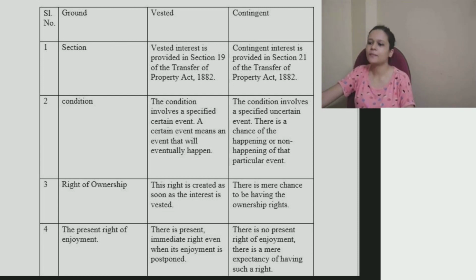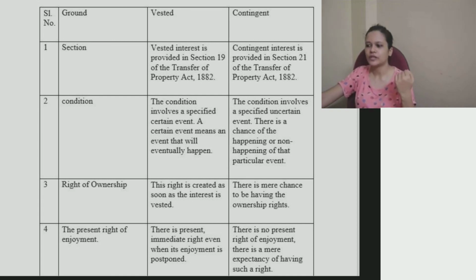Next one is the present right of enjoyment. In case of vested interest, there is a present immediate right even when its enjoyment is postponed. That means the moment I agree that yes, I'm giving this property to you after my death, this right is vested in you. You will be getting it, but your enjoyment may be postponed.